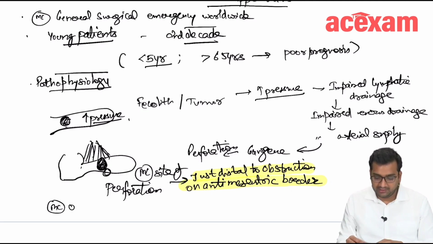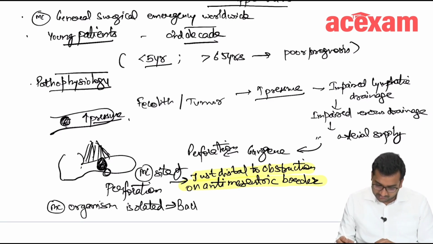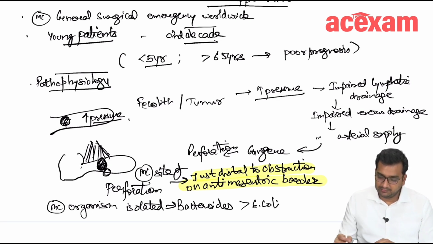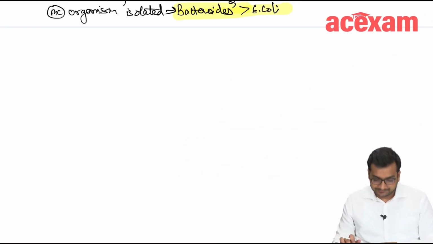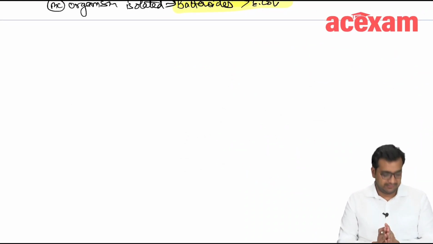Most common organism isolated is bacteroides, followed by E. coli. This is also important. Most common is bacteroides. This is important. Okay. Now, what all are the clinical features?